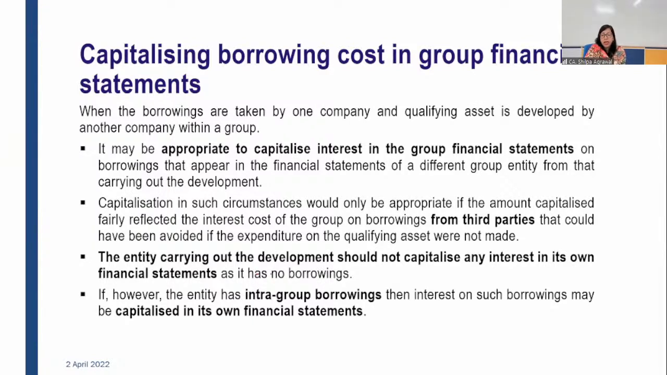So whatever I told you right now, when the borrowings are taken by one company and the qualifying asset is developed by another company within a group, it may be appropriate to capitalize interest in the group financial statements on borrowings that appear in the financial statements of a different group entity for the carrying amount of the development. I told you, because in group financial statements, borrowings will also be clubbed, and the qualifying asset will be clubbed. So there is a borrowing also, there is a qualifying asset also.